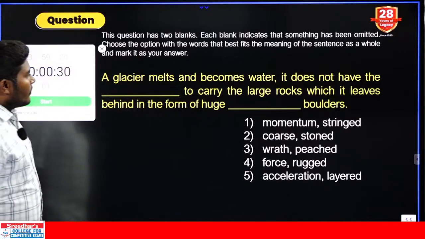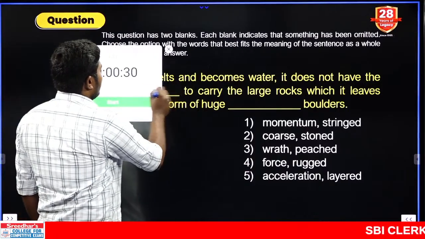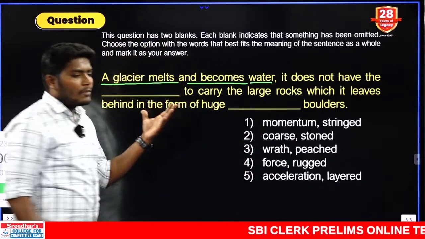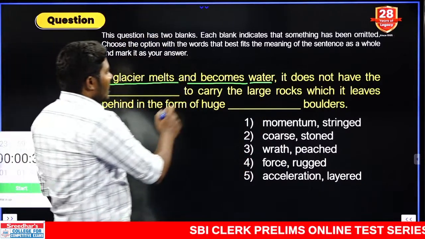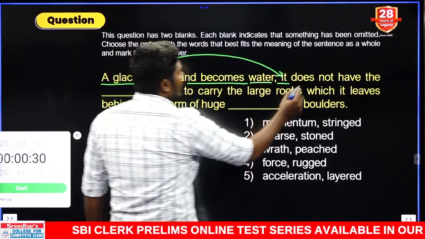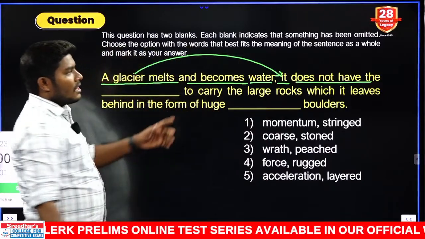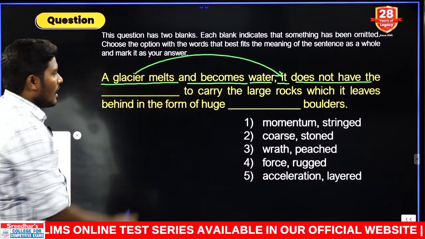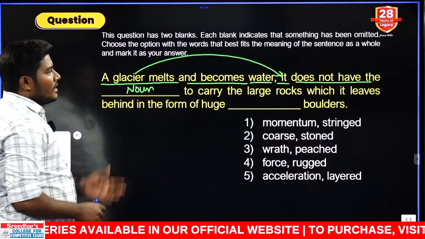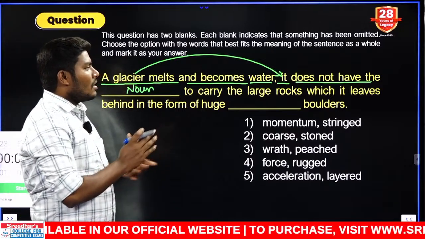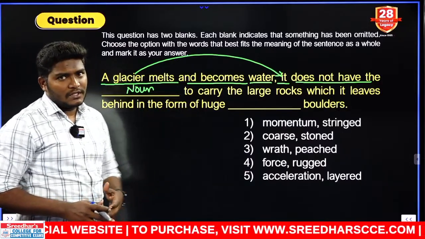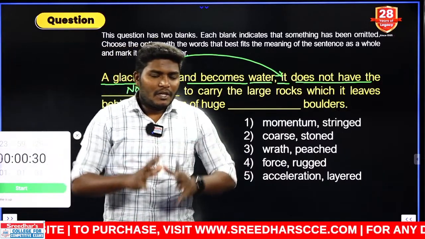Right. The first question: a glacier melts and becomes water. We are speaking about glaciers, the ice. A glacier melts and becomes water. It refers to what here? Glacier does not have the dash. The is given before the blank. After the, if there is a blank, we should use only a noun. So it does not have the dash to carry large rocks which it leaves behind in the form of huge dash boulders. Now let me tell you the meaning of this statement.